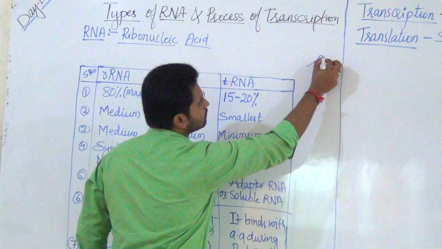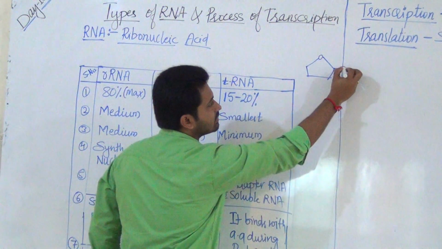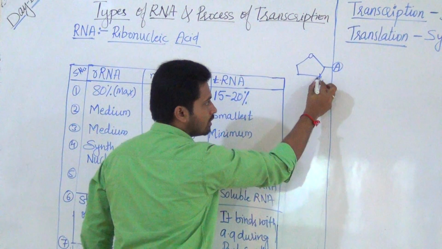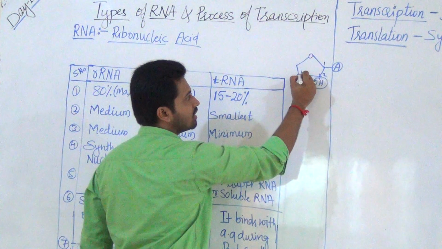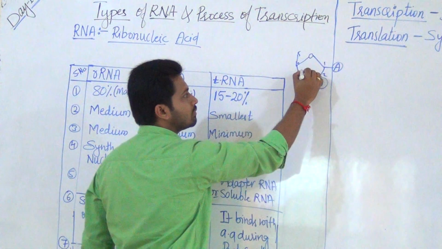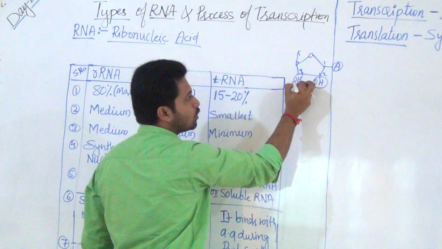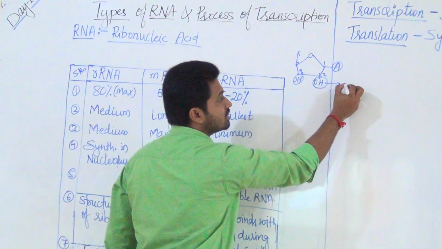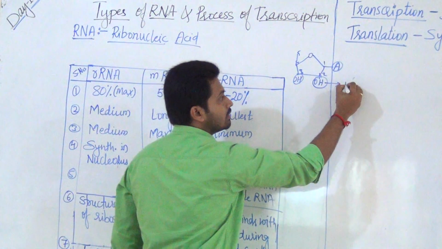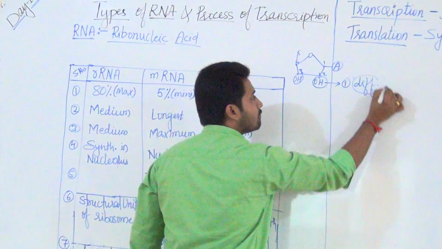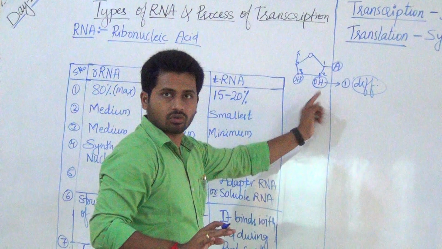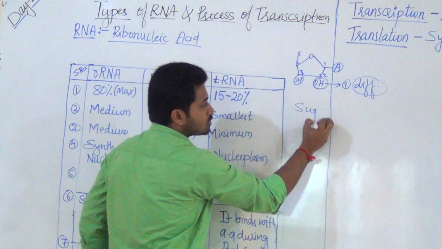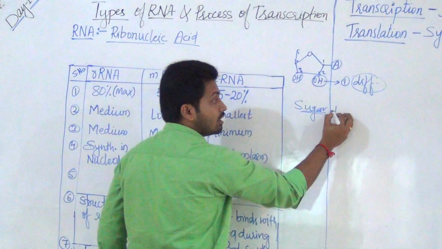Simply I explain here. This is our ribose sugar. At this side adenine, that is a nitrogen base, guanine will be there. At this point, that is the second carbon. This is first, second, third, fourth. Outside the ring is the fifth carbon. This is third. Now here it is OH in DNA also and RNA also. What is extra here? OH group at the second position. This is the first difference from DNA, that is the OH group. After that, ribonucleic acid is again made up of sugar, the ribose sugar, plus phosphate.